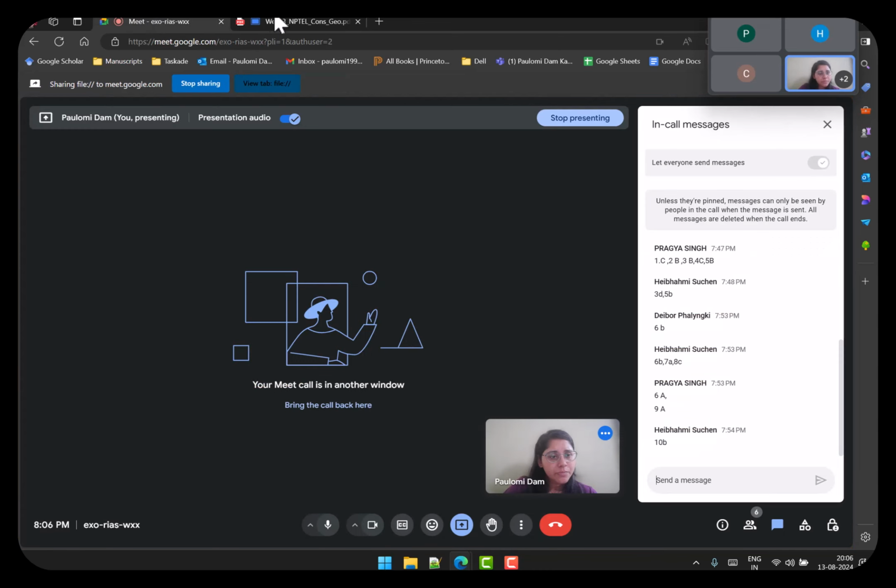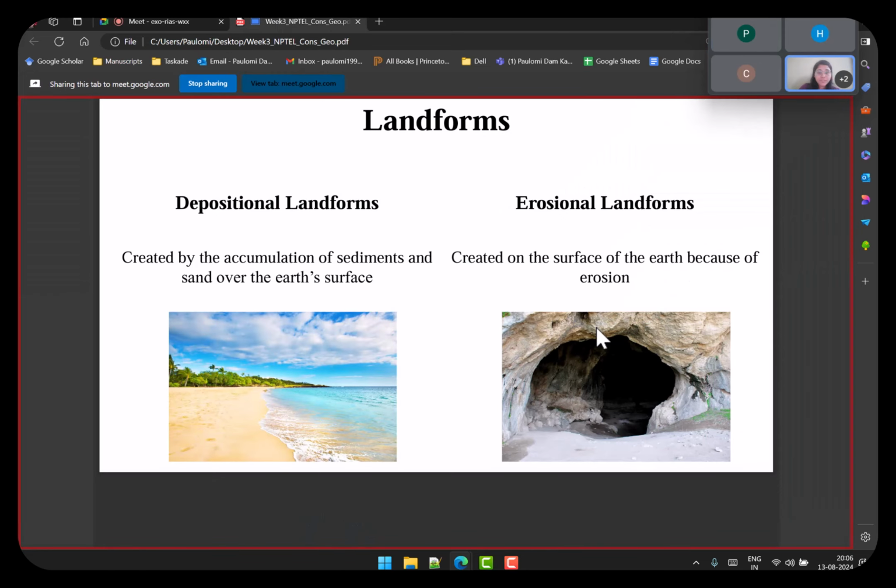Ma'am, it's a beach. And the other one? Cave. Exactly. So beach and a cave. Beach is depositional because it has all the sands and sediments. Erosional is cave because, as you will see in the lecture, the groundwater has taken away most of the sediment. So it is now left with a hollow landmass. That's cave. That's erosion.